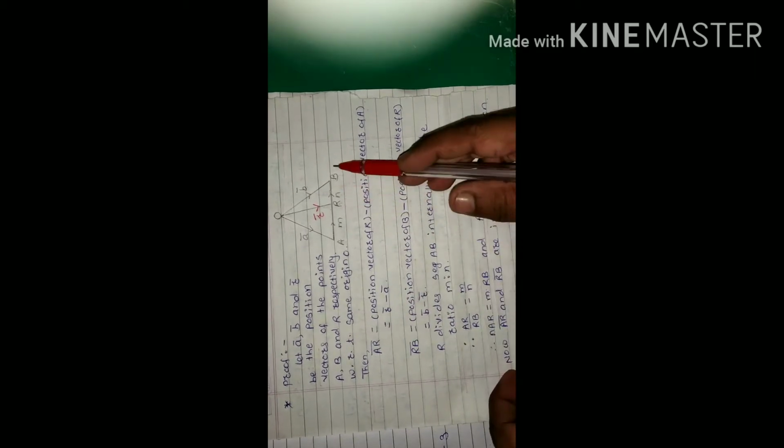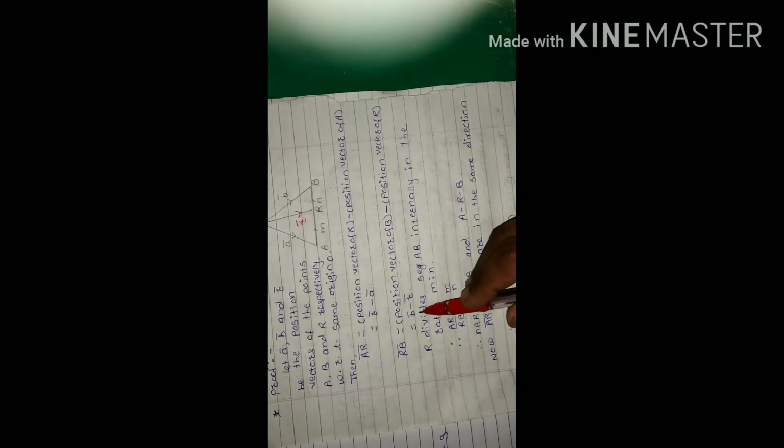Then RB bar is the position vector of B minus the position vector of R, that is b bar minus r bar.